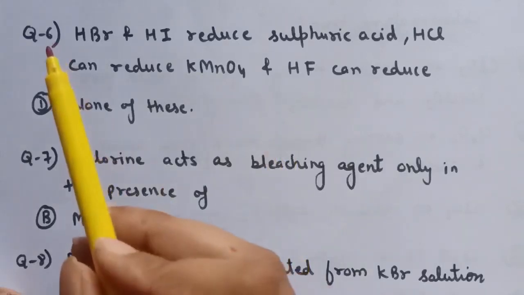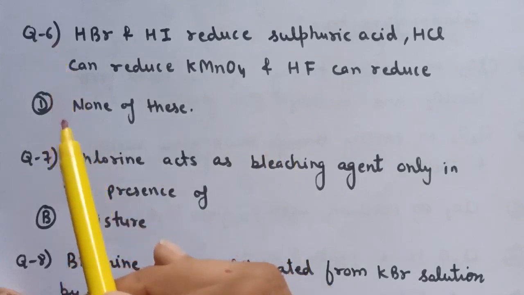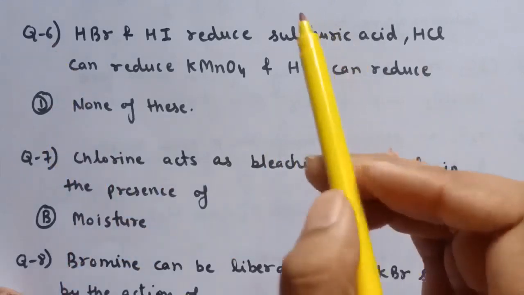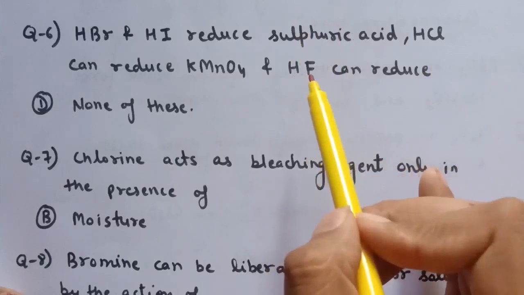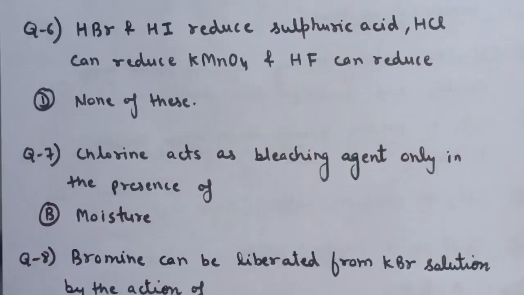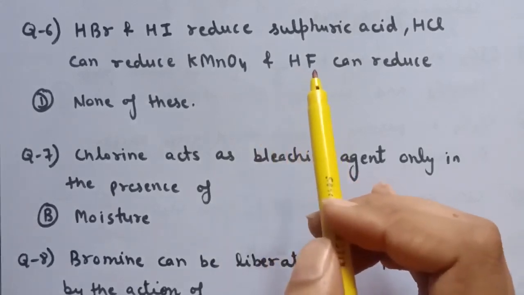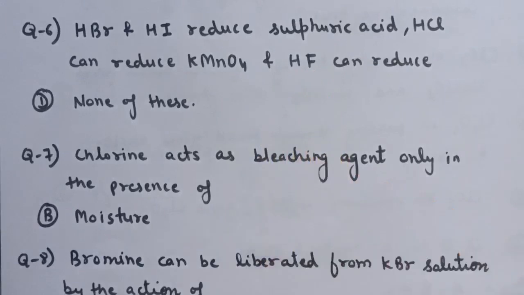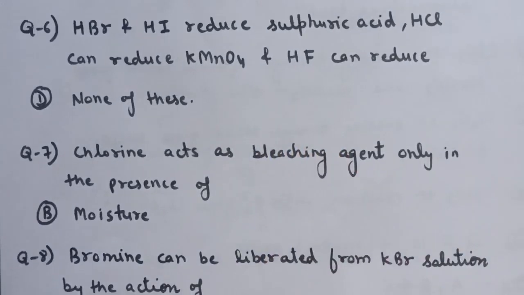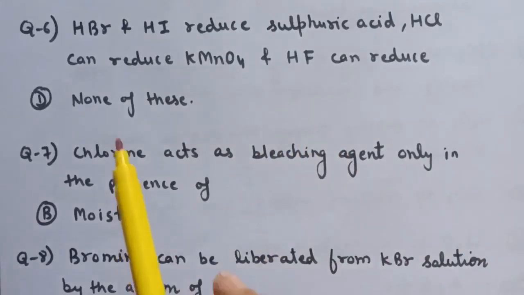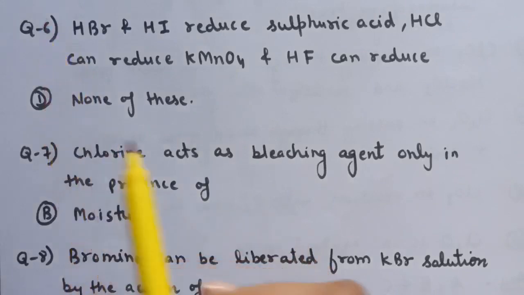So the answer for this question number 6 is option number D, because in HF fluorine is the most electronegative element and therefore it does not lose electrons and therefore it cannot reduce H2SO4, KMnO4 and K2Cr2O7. So for question number 6, option number D is correct.